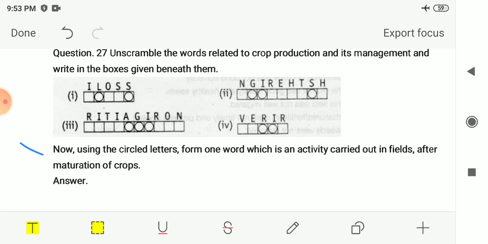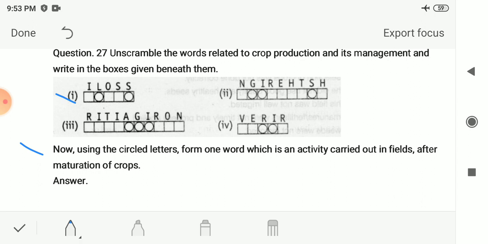Here the first unscrambled word you will get is silos, which is used for storing harvested grains. The next is threshing. It is the process of separating harvested grains from the chaff, that is the unwanted part. Next you will get irrigation. The process of supplying water to the crop field at different intervals of time is known as irrigation. And here you will get river, which is the source of water.